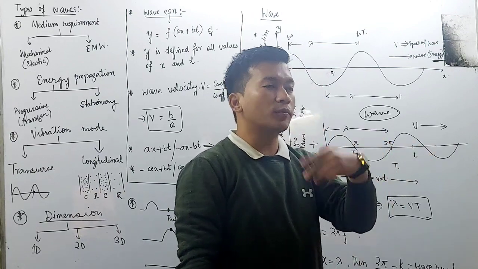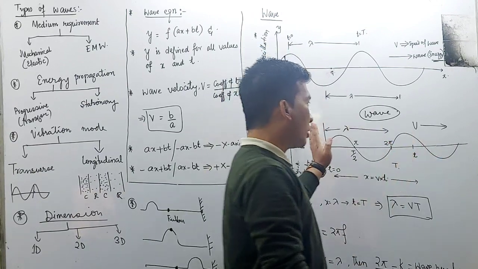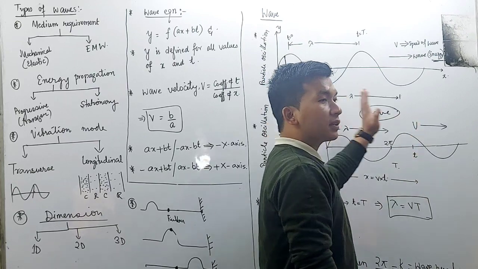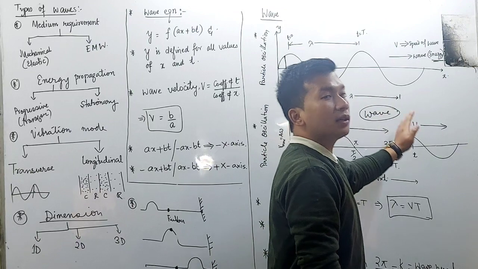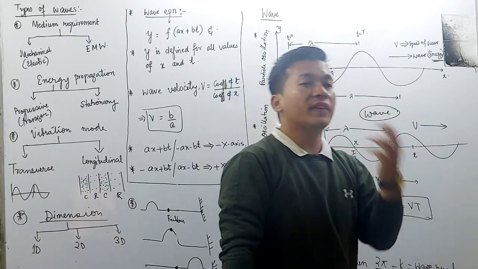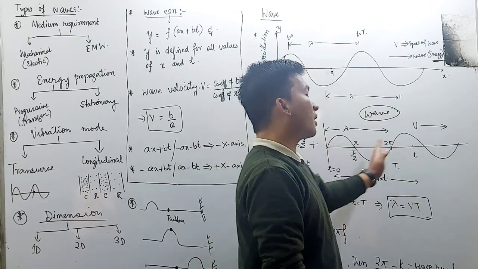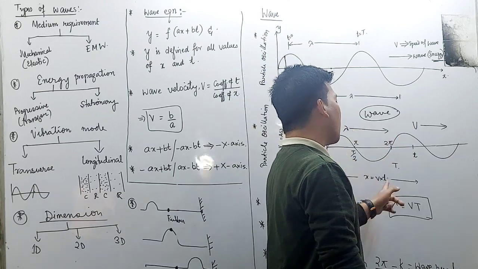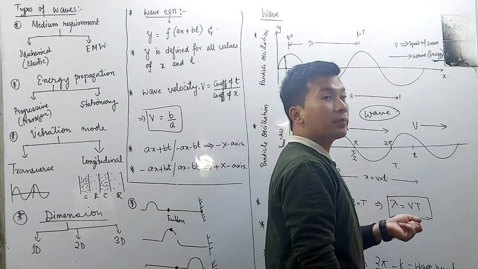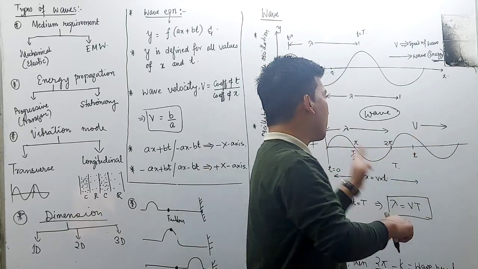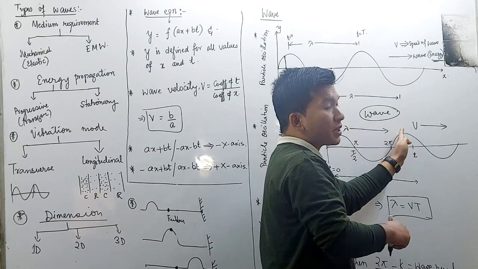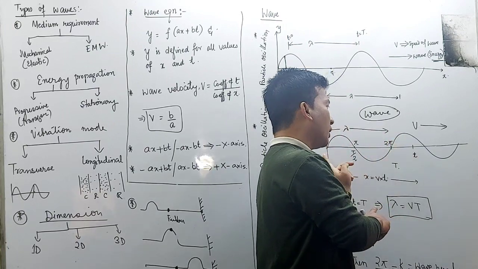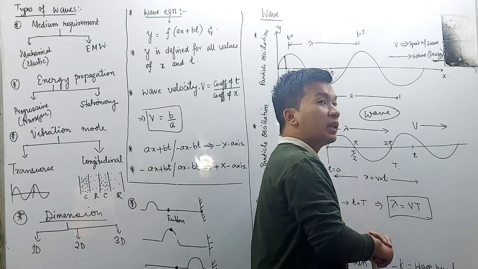There are 3 parameters. Number 1, in the form of displacement of the wave, x. Number 2, in terms of time taken. In terms of angle produced: angle, phase, distance, path difference. In terms of time, capital T. We will have path difference in the form of displacement, angle in the form of phase difference, and time in the form of time difference.